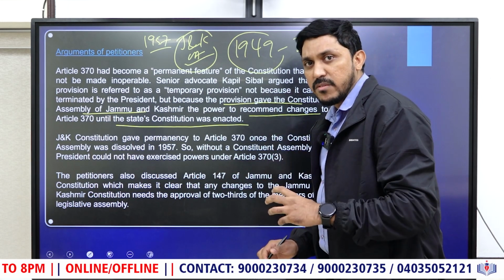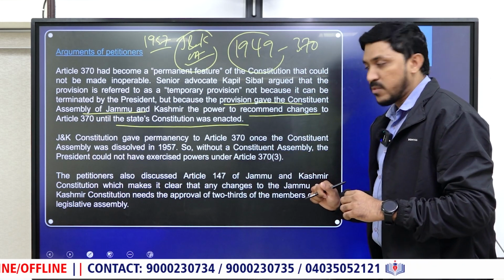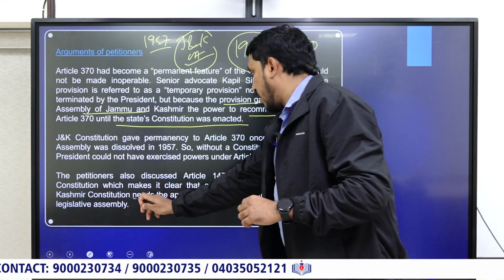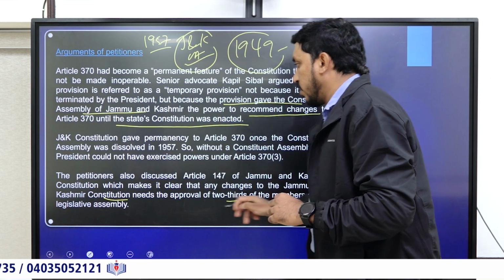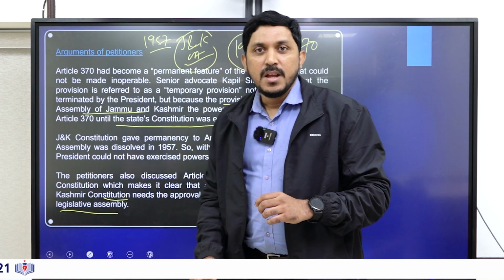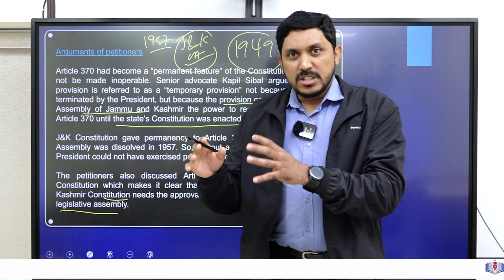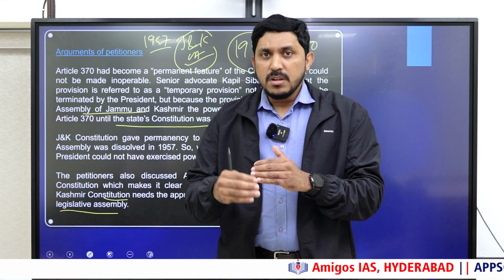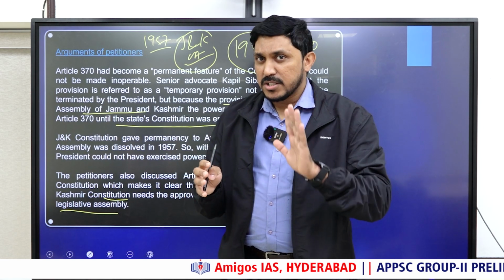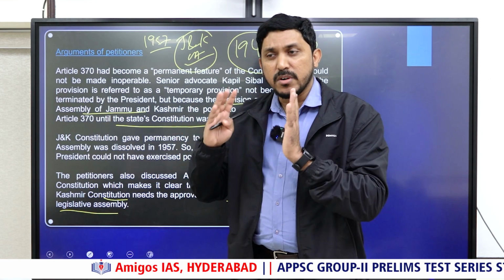Also, Article 147 of the J&K Constitution says what? Any changes to the Jammu Kashmir Constitution will require two-thirds of the members of the Assembly's consent. Now, the petitioners say the presidential orders violate Article 147 of the Constitution of Jammu and Kashmir. So, please understand the arguments properly, then we'll go to the Supreme Court's verdict.